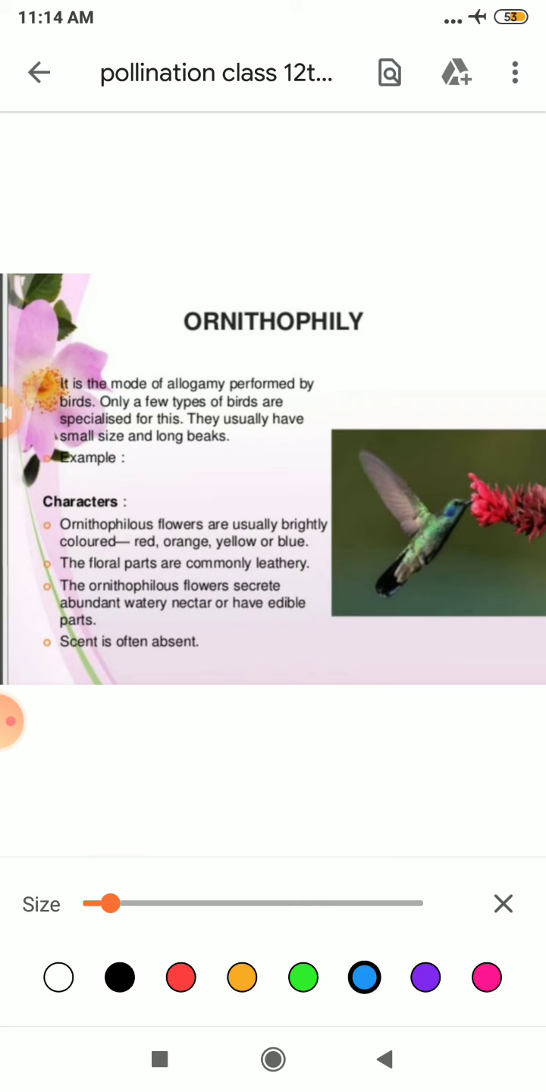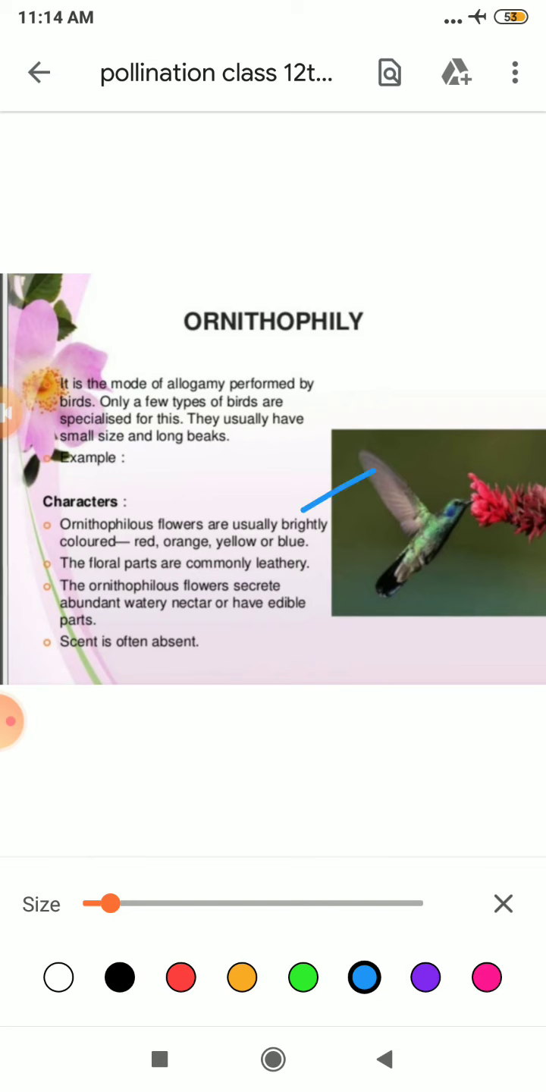What is this? Pollination with the help of birds. It is a mode of allogamy. Allogamy means cross pollination, which is performed with the help of birds. Only a few types of birds are specialized for this. Make sure that not every bird can perform ornithophily, and they usually have small size and long beaks. Those birds which follow ornithophily must have a long beak. So students, what are the features?